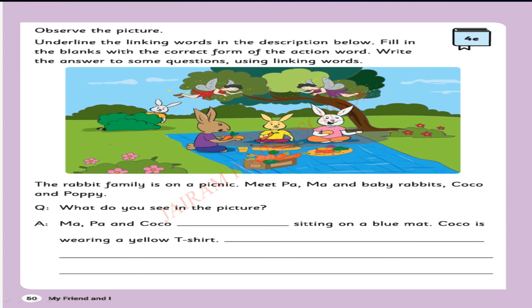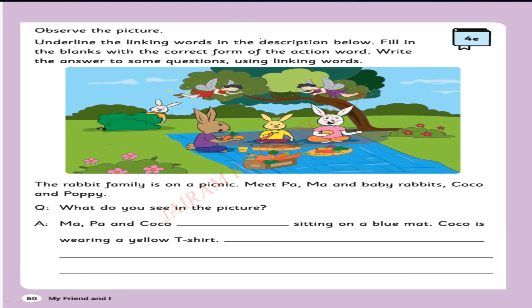Next one. 4E activity. Observe the picture. Underline the linking words in the description below. Fill in the blanks with the correct form of the action words. Write the answer to some questions using linking words. So first of all, we are going to underline the linking words in the description below. Okay, there is a description given. We are going to underline the linking words.